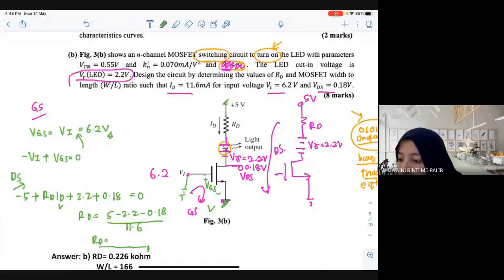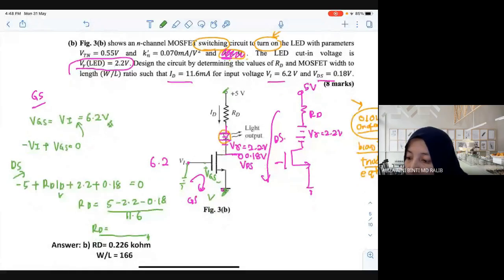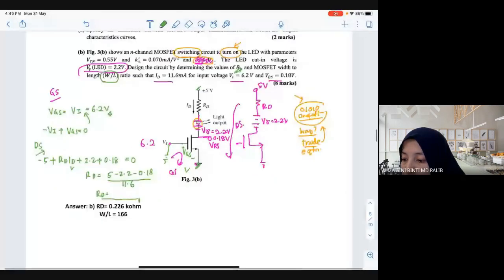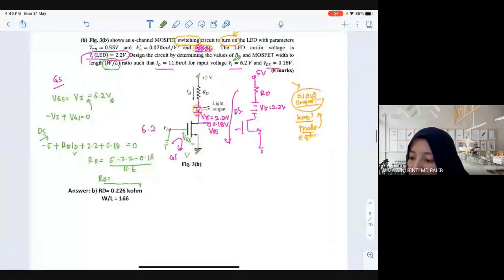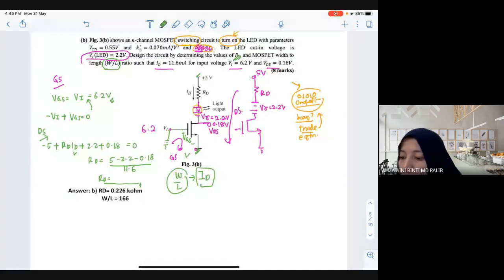Now you haven't finished yet. There's also the question that says design, right? Design the circuit by determining, say this one done. Next, you need to find what? You need to find W over L, the width and the length of the oxide. So now you are going to assume saturation or triode. This is a switch circuit. W over L is in which equation? It is the ID equation. So which equation of ID are you going to use?